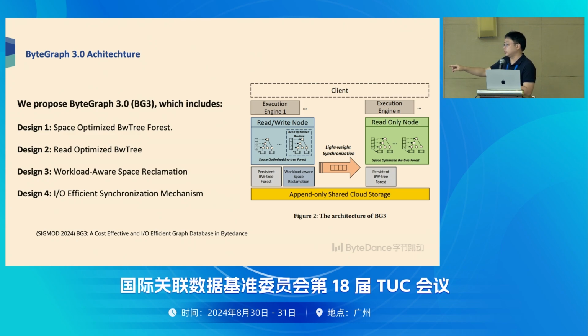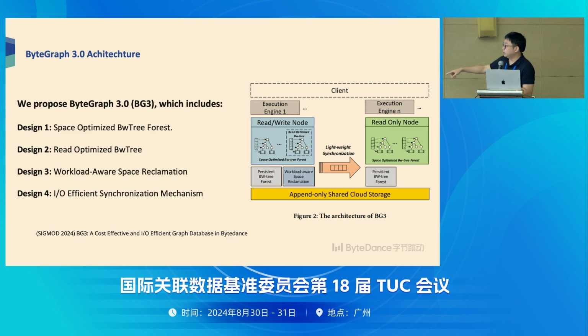It's an append-only shared cloud storage. There are a few advantages of using shared cloud storage compared to KV. One is that shared cloud storage can use erasure coding or other functions to reduce the data redundancy. So you can significantly reduce storage cost compared to the KV.